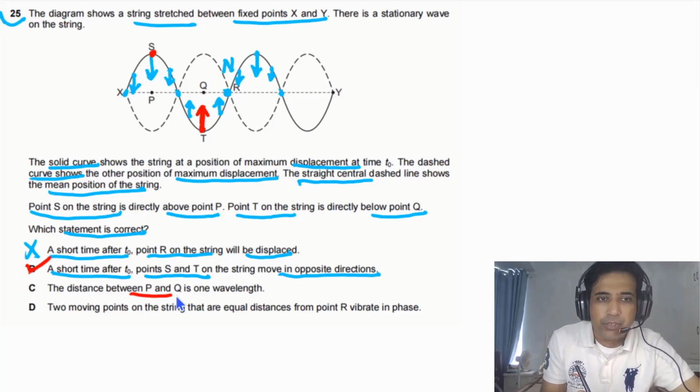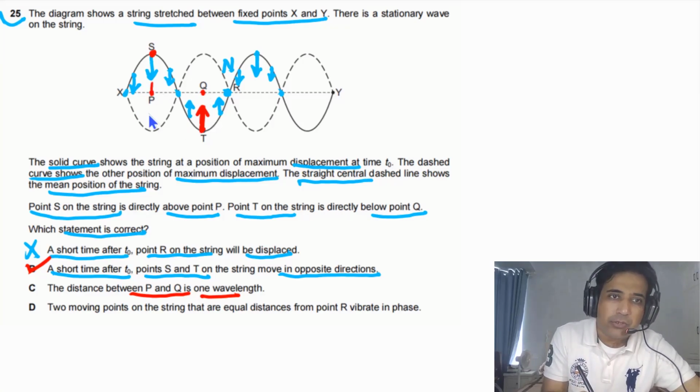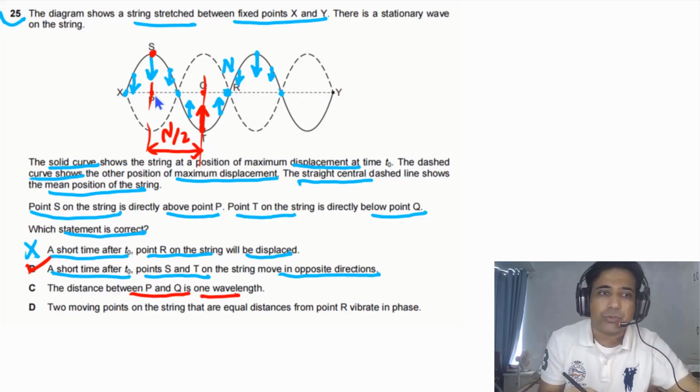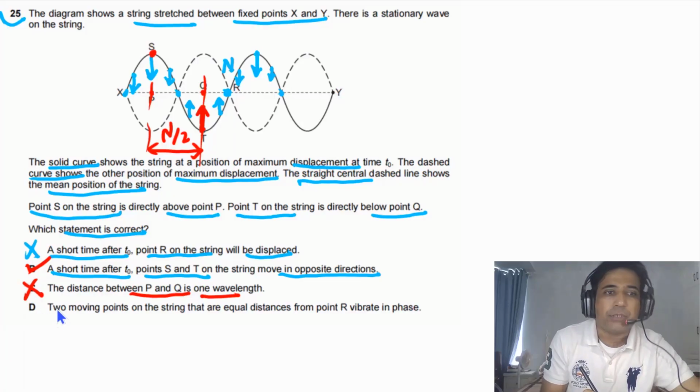The distance between P and Q is one wavelength. That means the distance between this point and this point is one wavelength. This is incorrect because this distance is equal to lambda by 2, as it is the distance between two consecutive antinodes. So this is also incorrect.